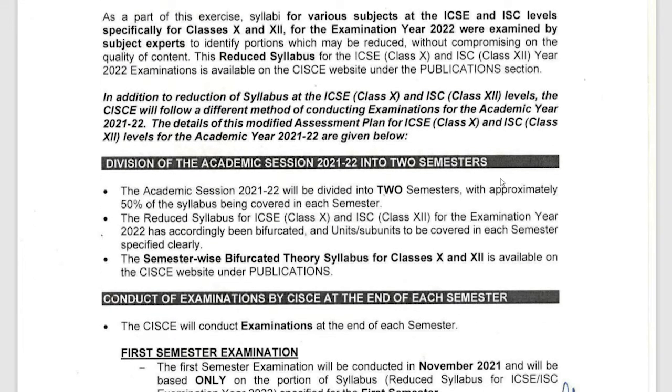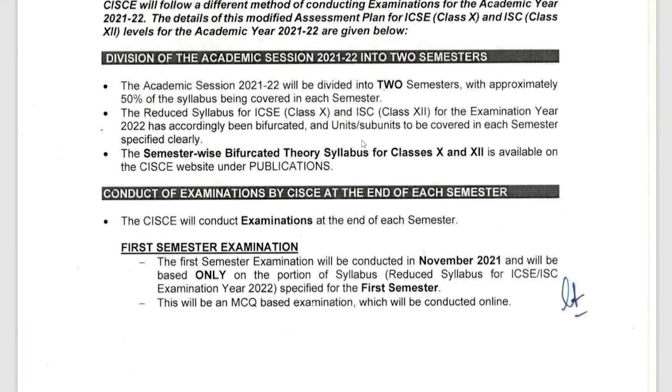Alright, now coming to the next part, in addition to the reduction of syllabus, the CISCE will follow a different method of conducting examinations for the academic year 2021-22. The details of this modified assessment plan: you already know what topics will be taken care of in semester 1 and in semester 2. That part we already know by now, I have already discussed, and now we are coming to know the assessment plan, how we are going to assess, how the exam is going to be taken. So you see, the academic session 2021-22 will be divided into two semesters with approximately 50% of syllabus. I showed you 50% will be there in each.